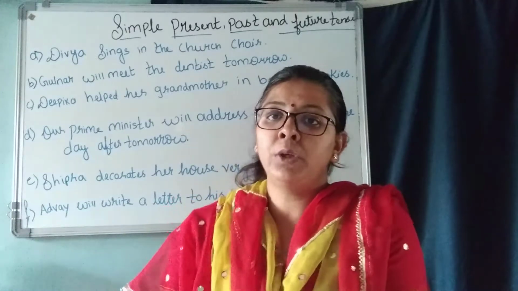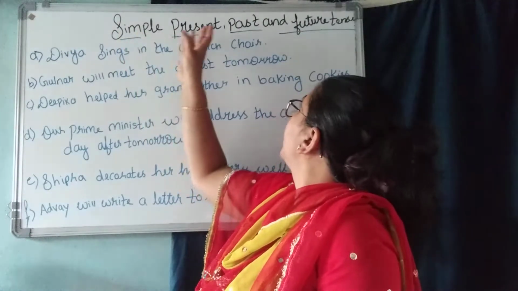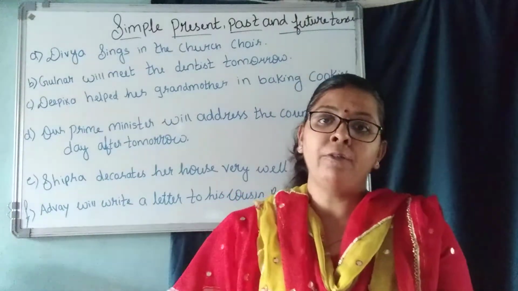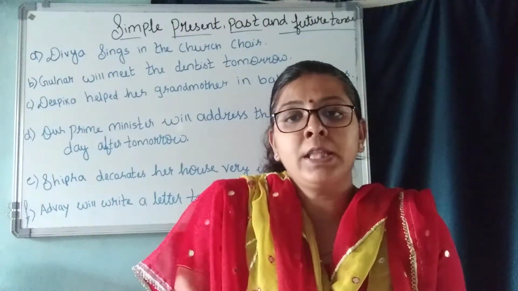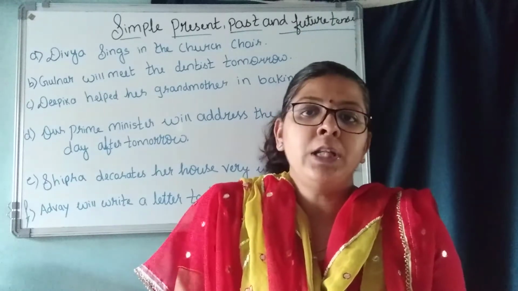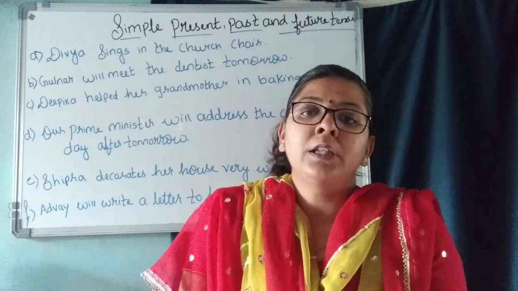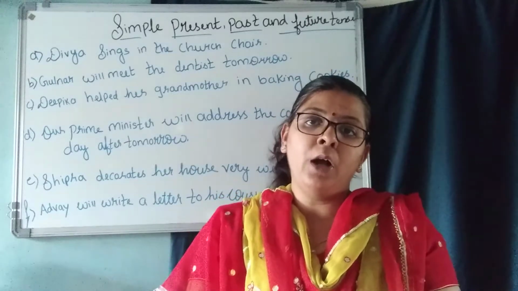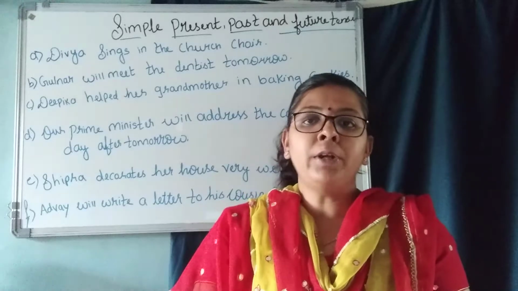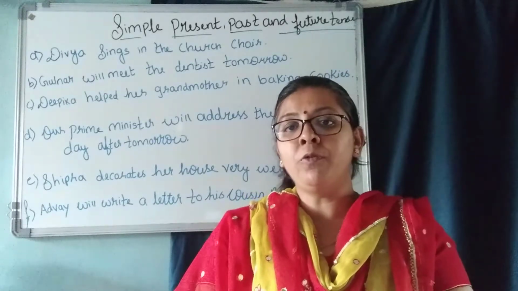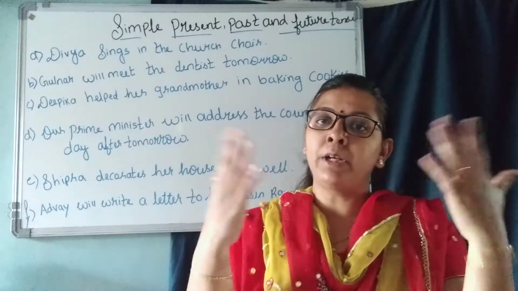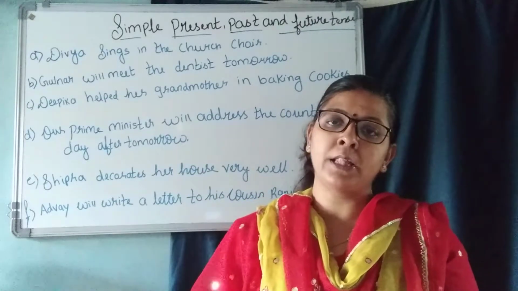So we are going to see today simple present, past and future tense. Children, you have already studied what is past tense, what is present tense and what is future tense. So what is present tense, children? The things which are happening right now are called present tense. For example, I am reading a book in front of you. So it is a present tense. At present I am reading a book.